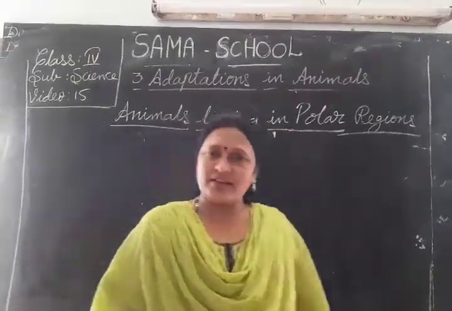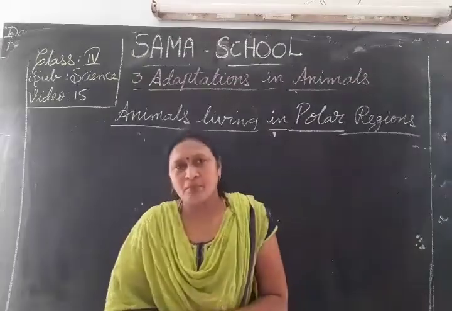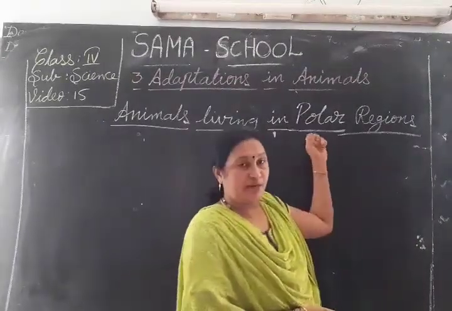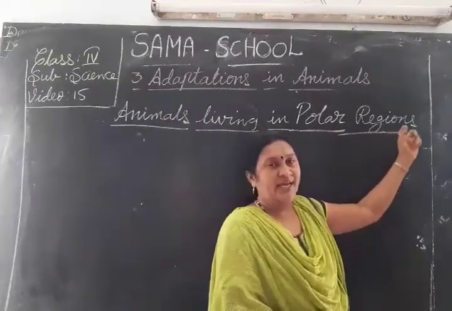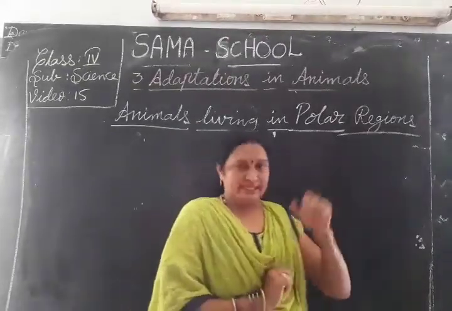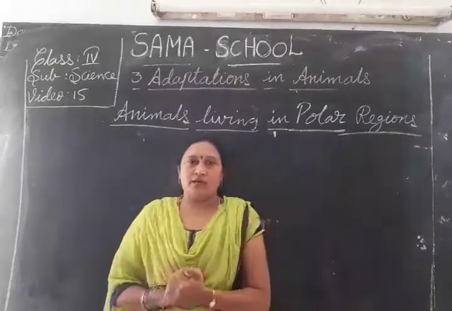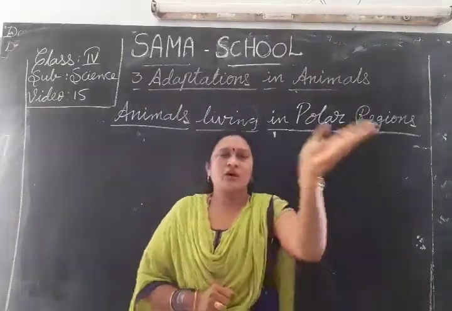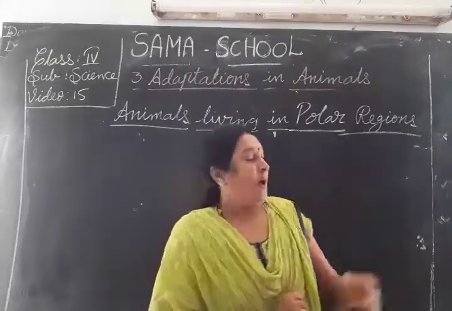What is the polar region? Did you listen anytime? Listen, children. P-O-L-A-R, polar. R-E-G-I-O-N-S. We know very well about deserts, mountains, and water, aquatic, because all these landforms we can see in our surroundings.